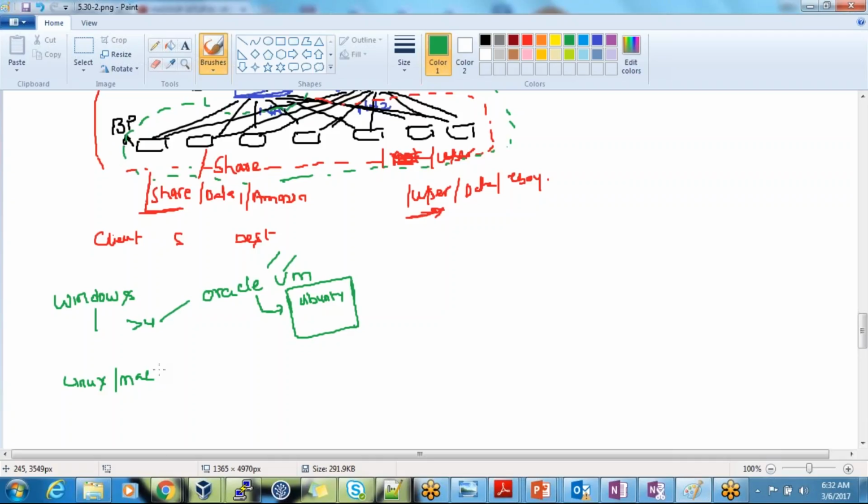So what you can do is directly install either a VM, if you really want to do a VM on a MacBook, or you can directly install Hadoop on the MacBook as well. It will work absolutely fine, no problem at all. And if you have a Linux box, it's really good. We can directly install on it. So these are the prerequisites.